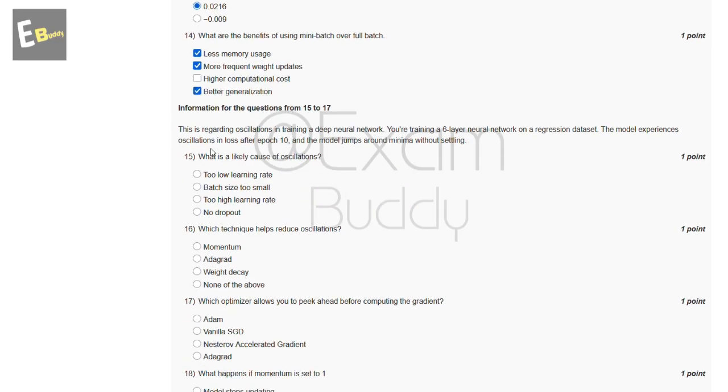Now the 15th question is regarding oscillation in training a deep neural network. You are training a 6-layer neural network on a regression dataset. The model experiences oscillation in loss after epoch 10 and the model jumps around the minima without settling. So the 15th question is: what is the likely cause of oscillation? So these are the options and the answer of our 15th question is C, too high learning rate.